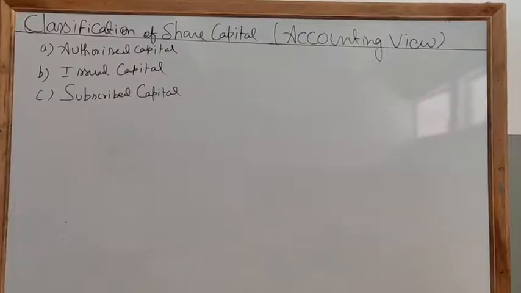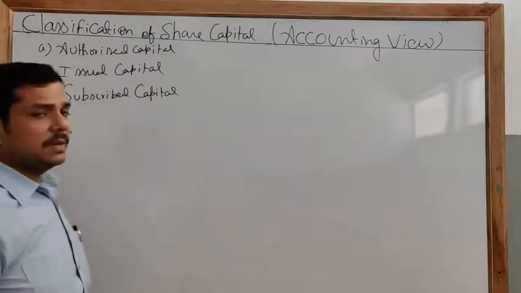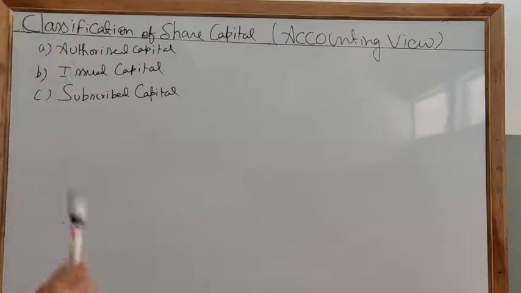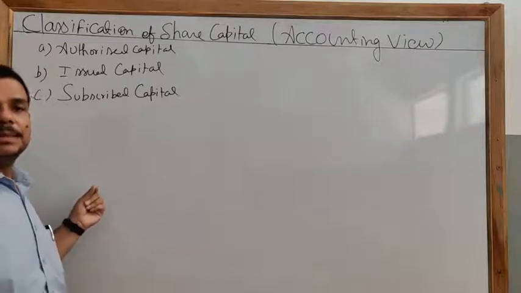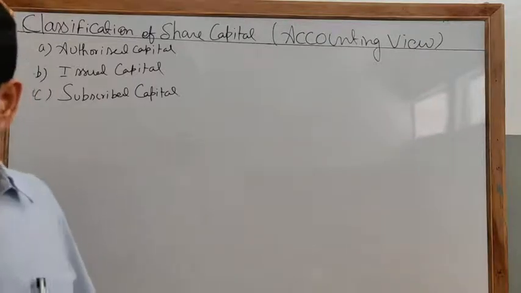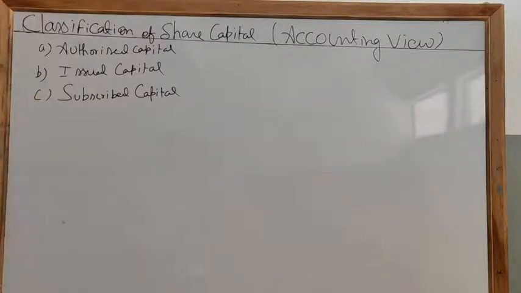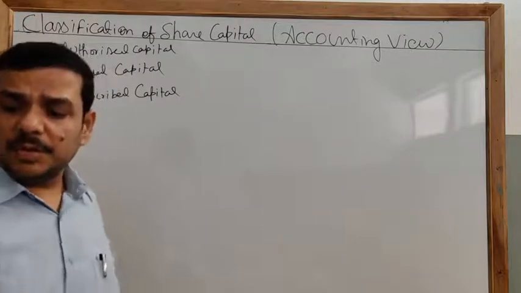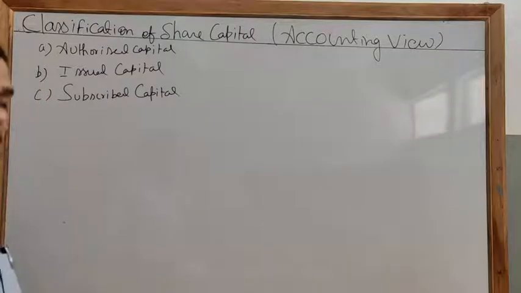Our chapter going on is chapter 8, that is accounting for share capital. In the previous class I gave you an introduction about the company, meaning and definition of the company, features of company, kinds of company, one-person company, private company and public company. We also discussed the share capital of the company. The kinds of share are preference shares and equity shares. I told you about different types of preference share, with reference to convertibility, dividend and redemption, and I told you about the equity shares.